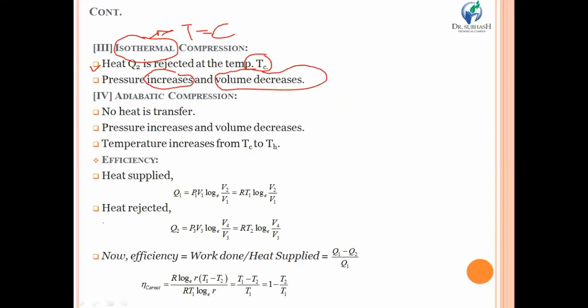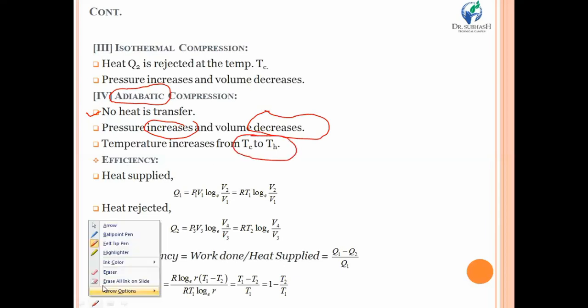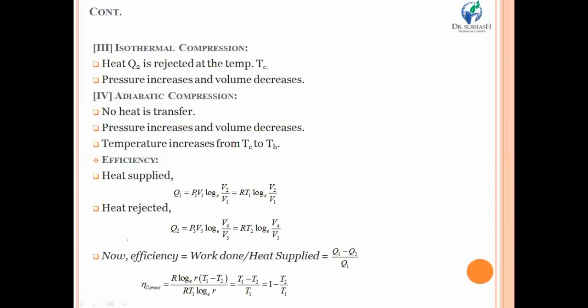Now the last one, the fourth process that we are going to discuss, is the adiabatic compression. Over here, once again, it is an adiabatic process, so there will not be any heat transfer. Due to compression, pressure increases and volume decreases, similar to isothermal compression. The third characteristic is that the temperature, due to adiabatic compression, will increase from Tc to Th. So these are the four basic processes included in the Carnot cycle.